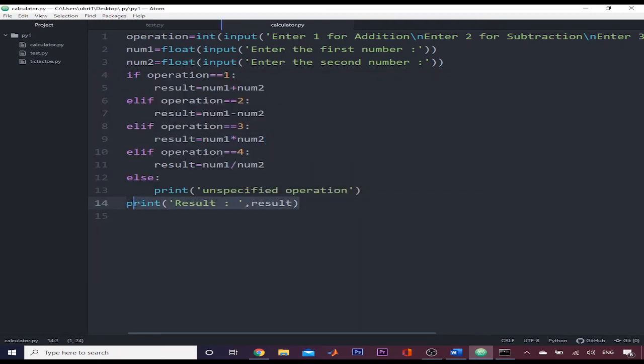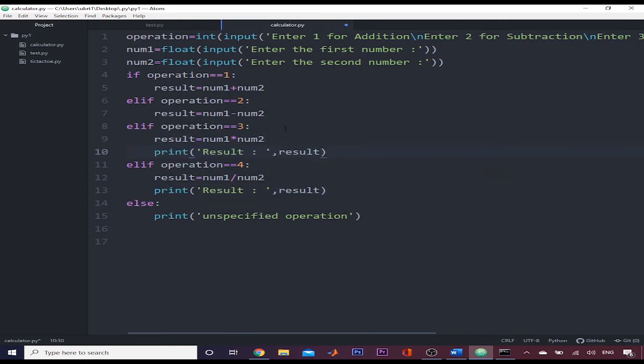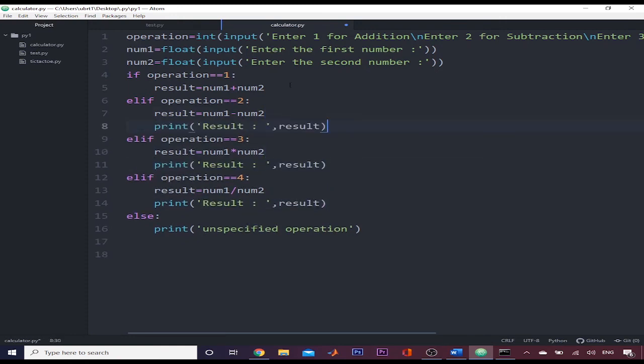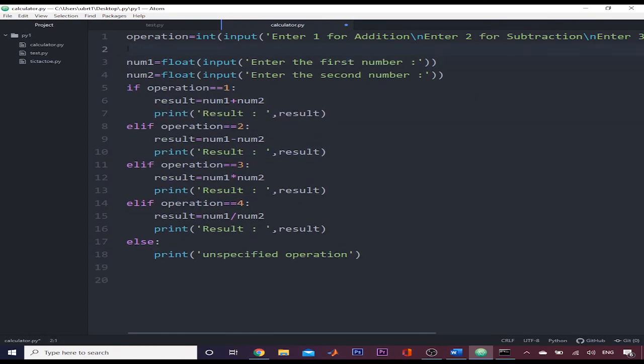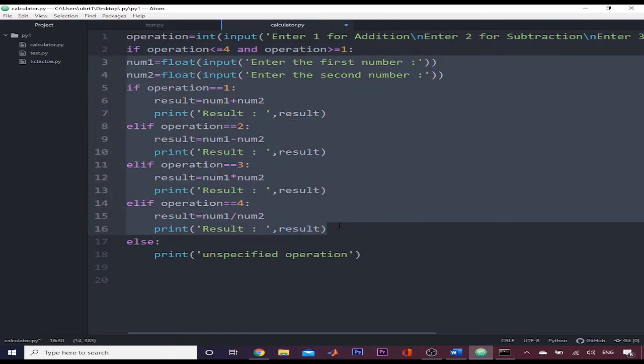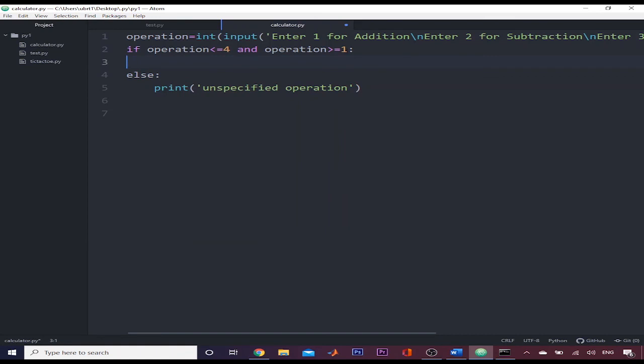So first of all I will cut this and print after the result is calculated. Now here after operation I will use another conditional code that if operation is less than or equal to 4 and operation is greater than or equal to 1, then only all this code will run.